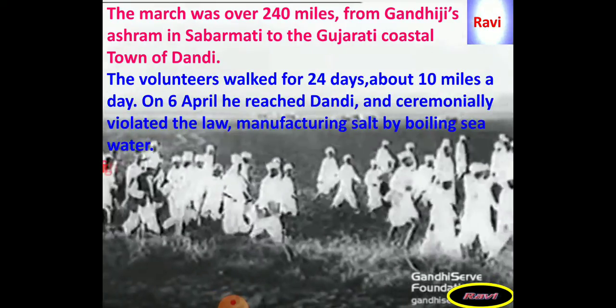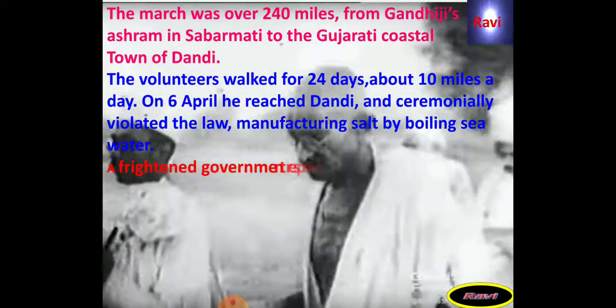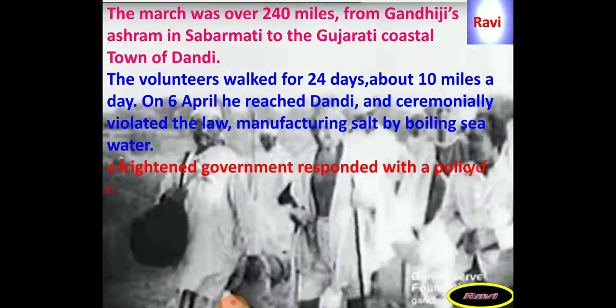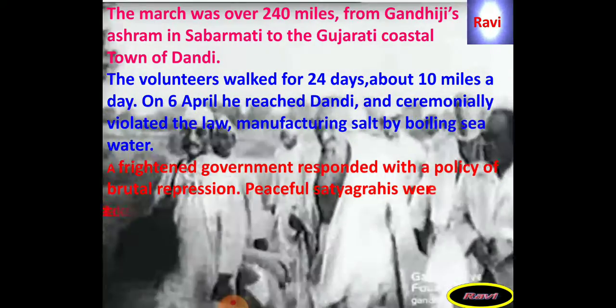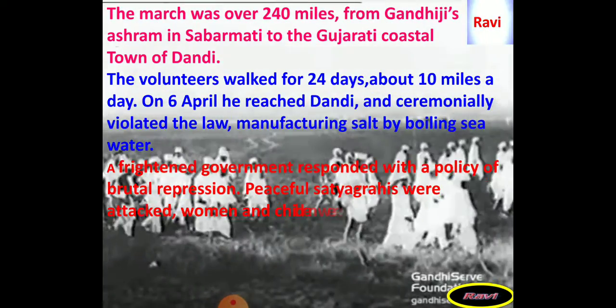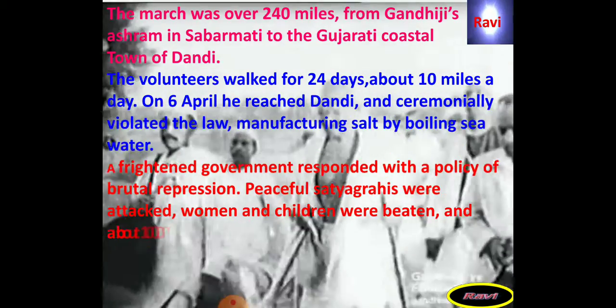The march was over 240 miles, from Gandhiji's ashram in Sabarmati to the Gujarat coastal town of Dandi. The volunteers walked for 24 days, about 10 miles a day. On 6th April, he reached Dandi and ceremonially violated the law by manufacturing salt by boiling seawater.